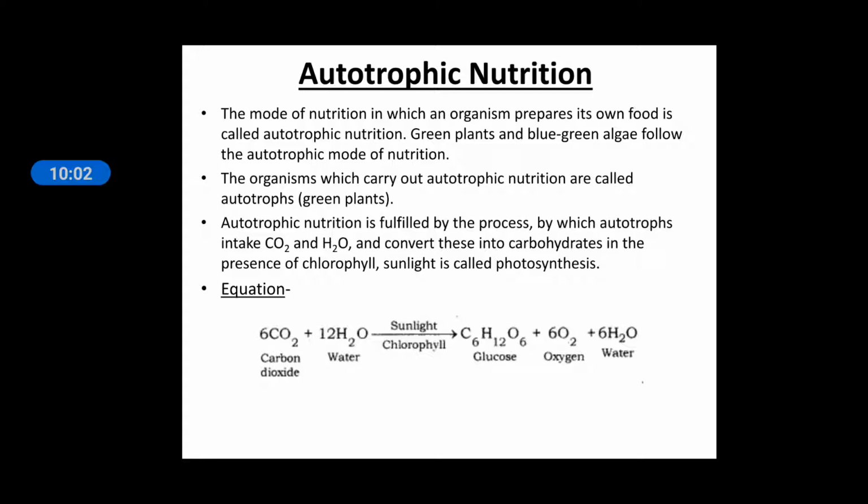Along with that, in this procedure oxygen is also evolved, so 6O2 plus some water molecules will be obtained, that is 6H2O. So this is the balanced photosynthetic equation.